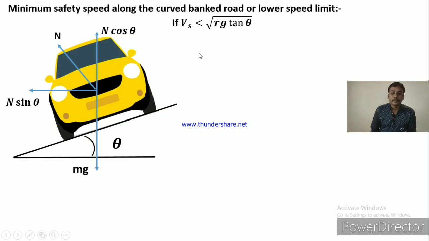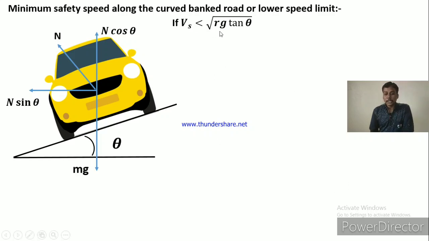Here the speed of the vehicle is less than the safety speed, which is Vs equal to √Rg tan theta. So what is the lower limit of speed here? What happens if the speed is lowered, or how much lower speed is applicable on the banked road? Let's see what the lower limit of speed is here.